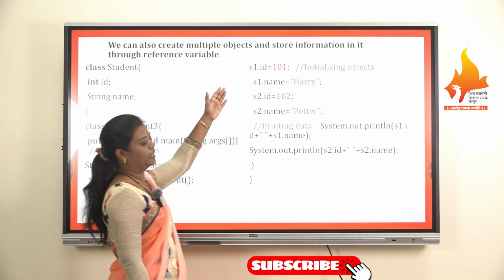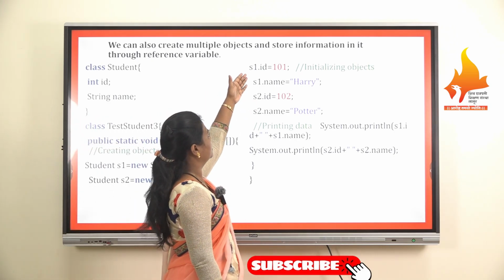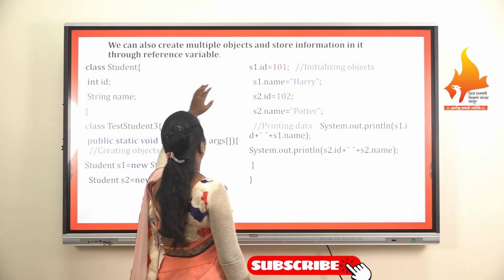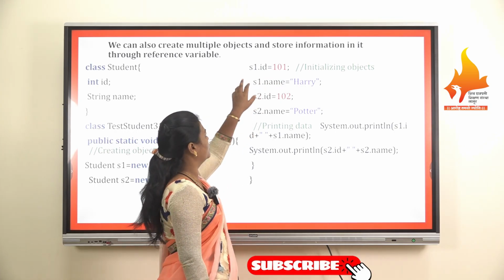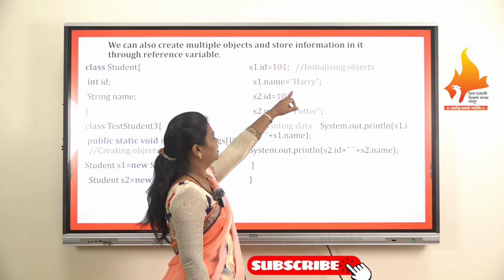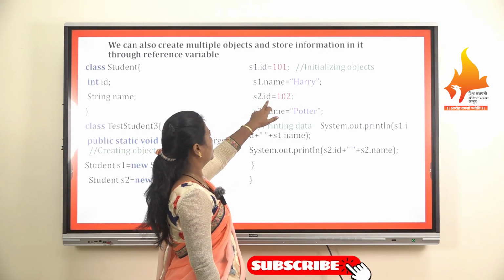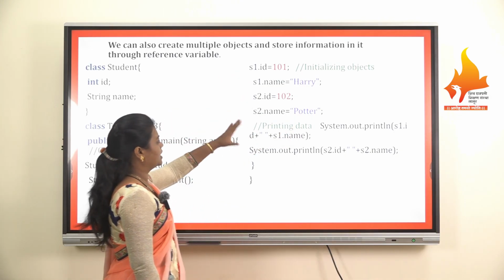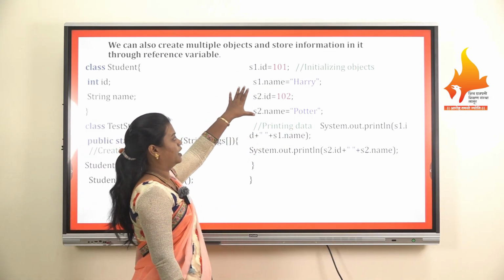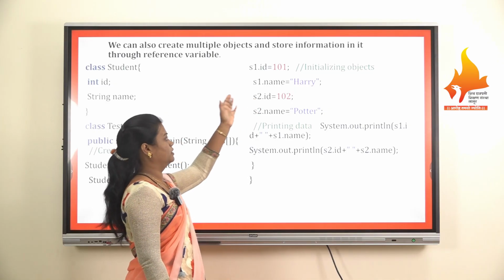Again we can initialize the objects by using the references. Again s1.id, we have provided here the value as 101, s1.name Harry, then s2.id 102, s2.name Potter. So these are the references and initialization of the objects.